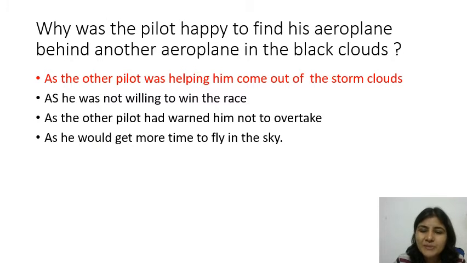Why was the pilot happy to find his aeroplane behind another aeroplane in the black clouds? So the answer is, as the other pilot was helping him come out of the storm clouds. We have seen how he gets stuck in the black clouds, right? So he says, I saw another aeroplane. It had no lights on its wings, but I could see it flying next to me through the storm. I was very glad to see another person. So he lifted one hand and waved. Follow me, he was saying, follow me. Because he feels that the other person knew that he was lost and was trying to help this pilot. So the answer is, as the other pilot was helping him come out of the storm clouds.